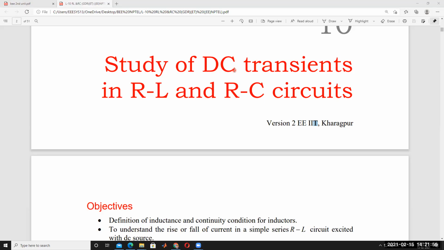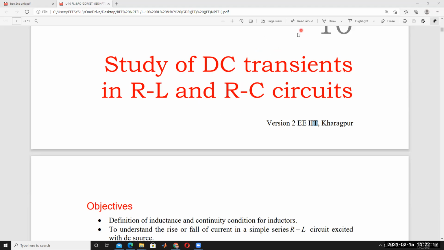So DC is always constant irrespective of time. For example, 12 volts is always constant. So the magnitude of the voltage, DC 12 volts, is constant. 220 is constant. But AC is different. So in DC, transients are more compared to AC, because of energy storage elements, inductor and capacitor.